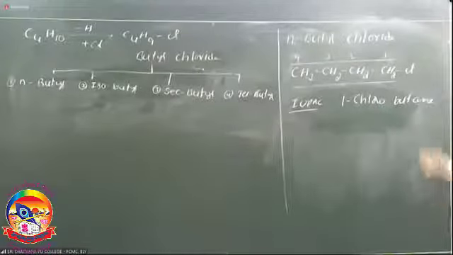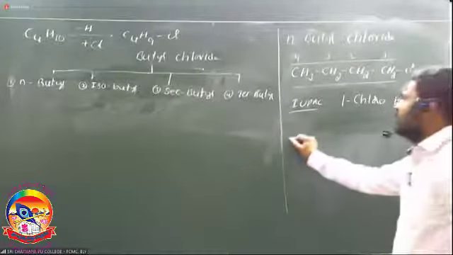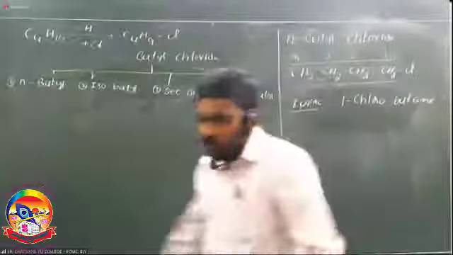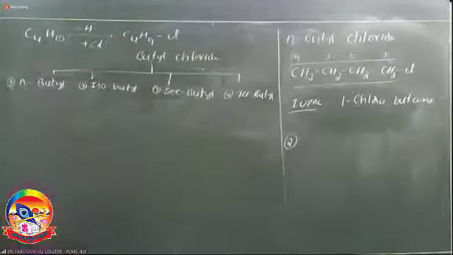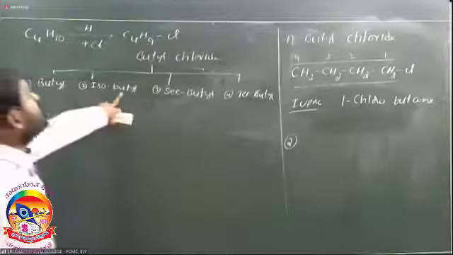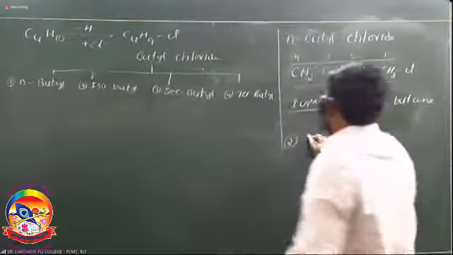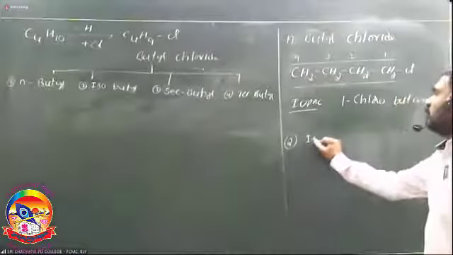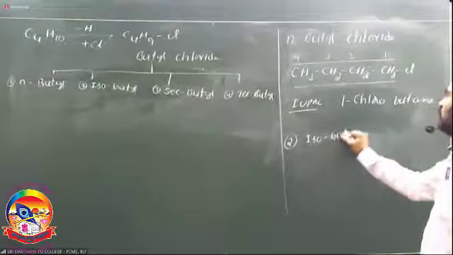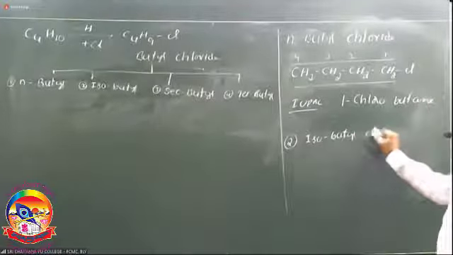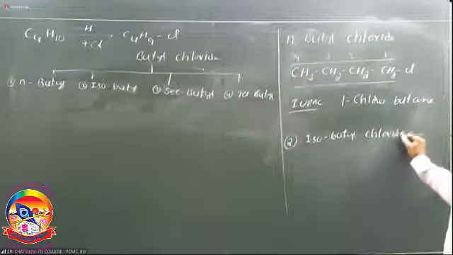1-chlorobutane. N-chloro, it is 1-chlorobutane. Next, take the second compound. So what is the second compound? Isobutyl chloride. So what is the IUPAC name of isobutyl chloride? Isobutyl chloride is the common name.